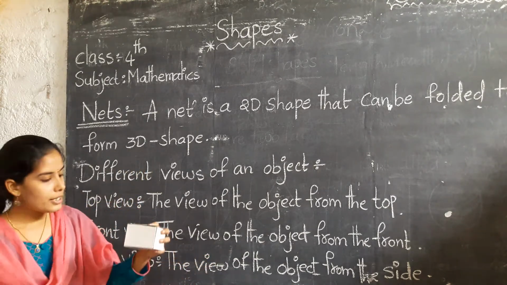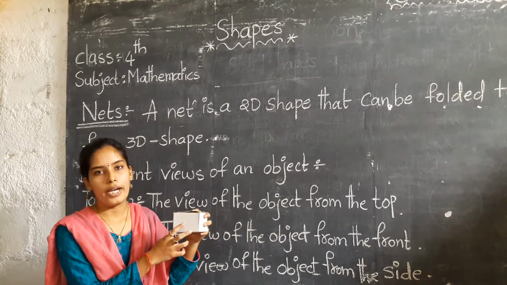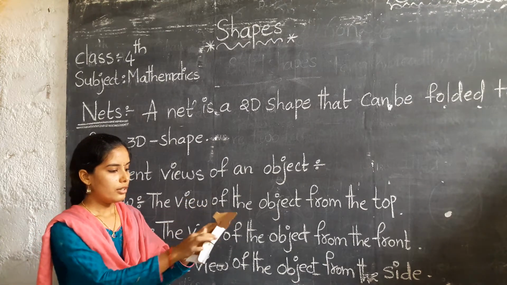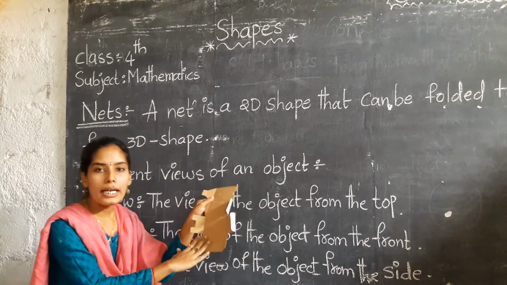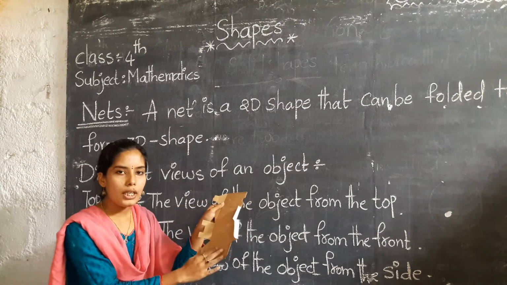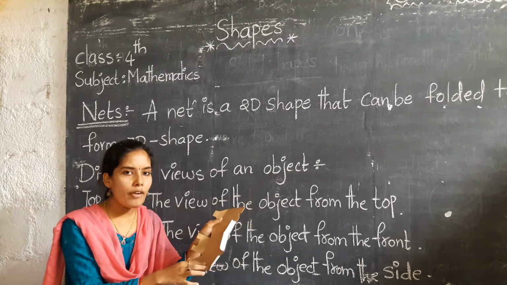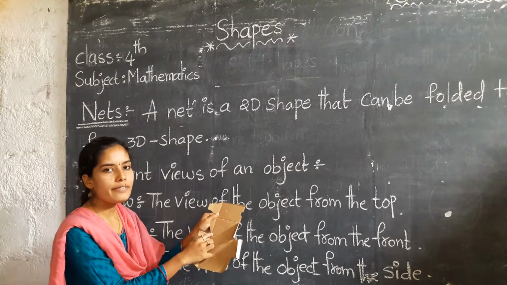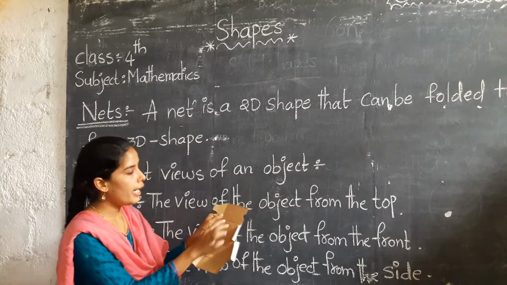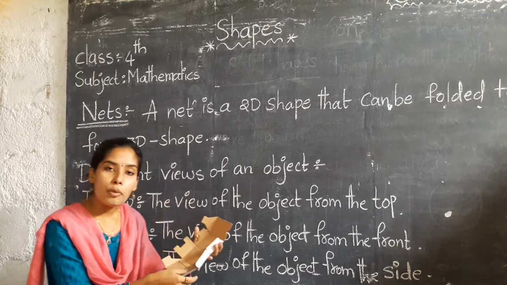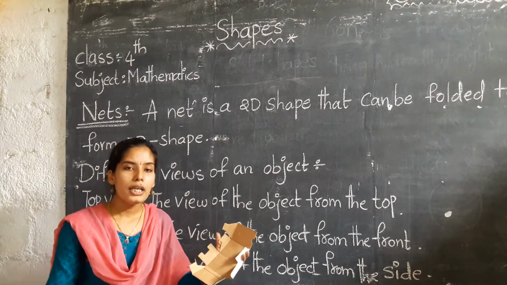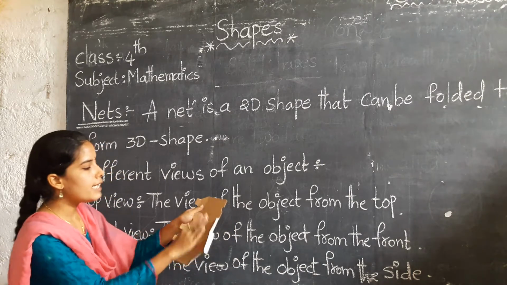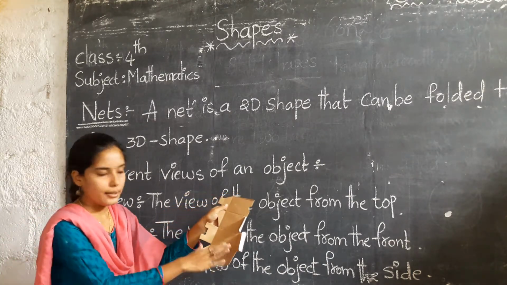Okay children. So once you have to observe, this is the shape of a cuboid. Okay. If we open this box, what do you observe? This is the outline part of the 3D object. So what is it made up of? It is made up of 2D shapes. That means here, you observe, this is in the shape of a rectangle. Okay, so to form a cuboid, we depend upon a 2D shape, that is rectangle. So this is the outline part of the cuboid.